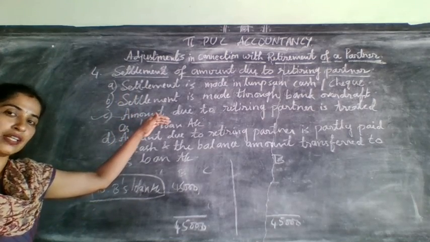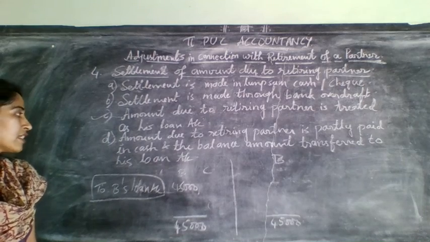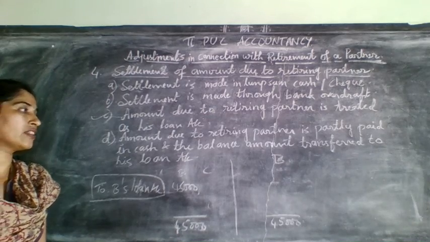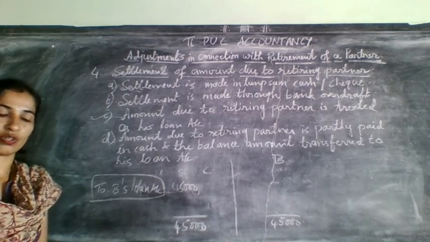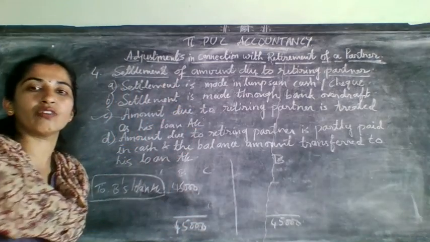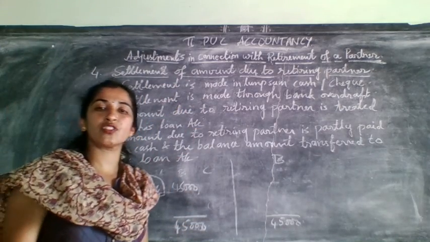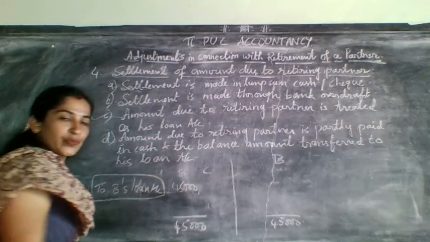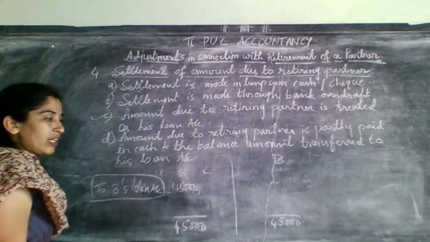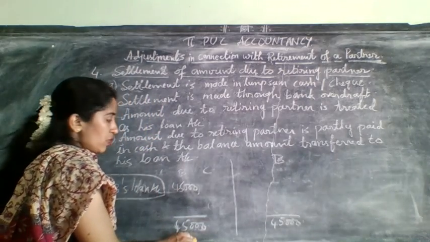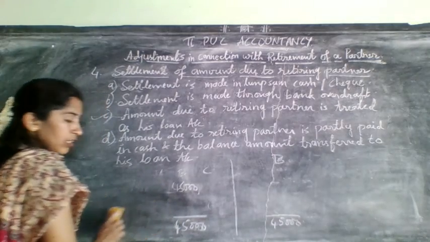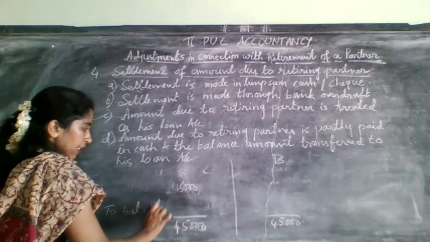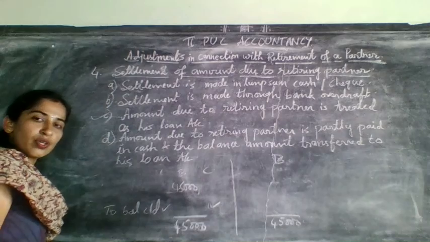Now three types of settlement. Let us move on to the next type, that is amount due to retiring partner is partly paid in cash and the balance amount transferred to loan account. This is one more type, a mixture of first and third. So here B is retiring, his final amount was 45,000, and that 45,000 you will write on the debit side. The last entry will always be to balance carried, and this is related to the remaining partners.